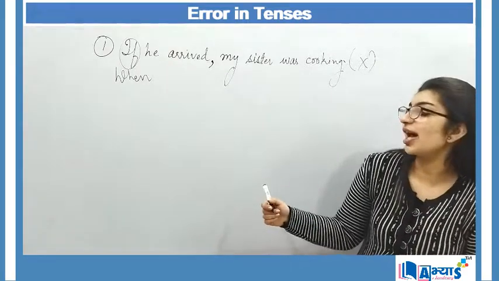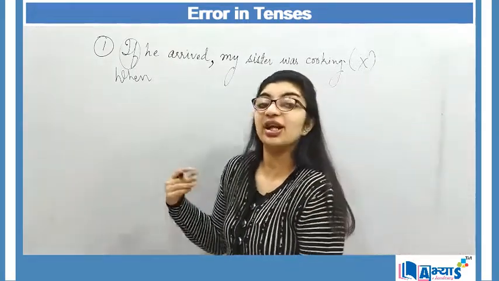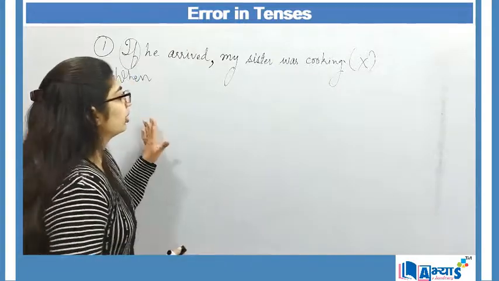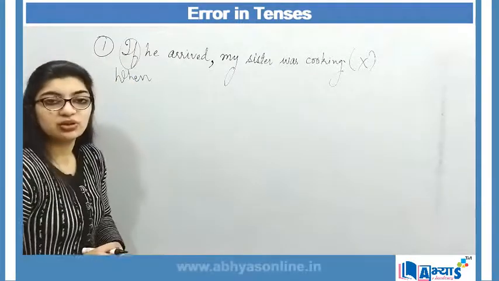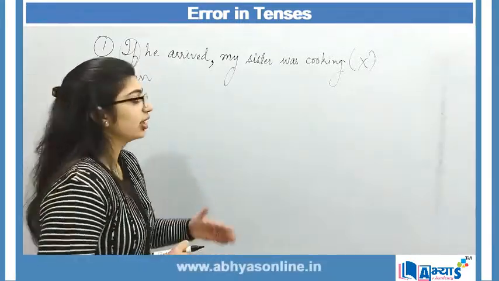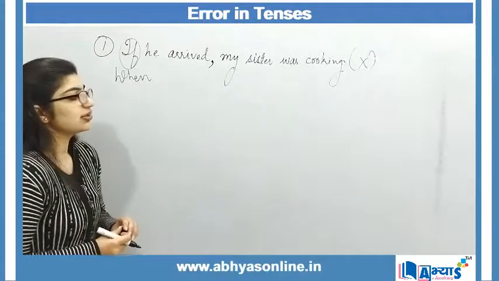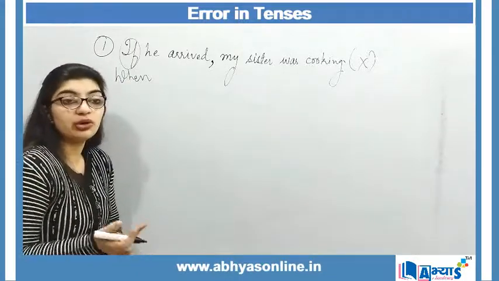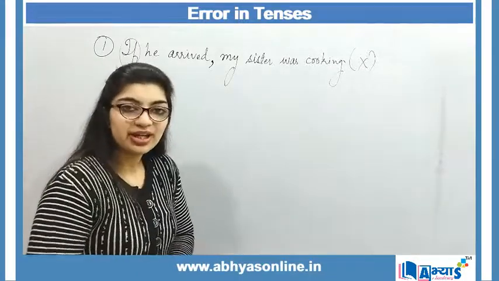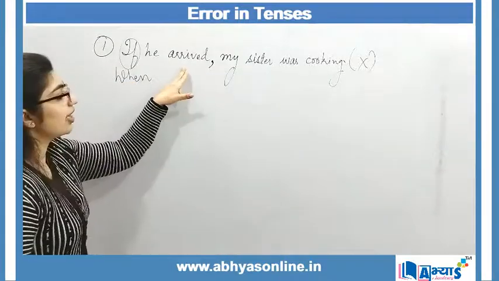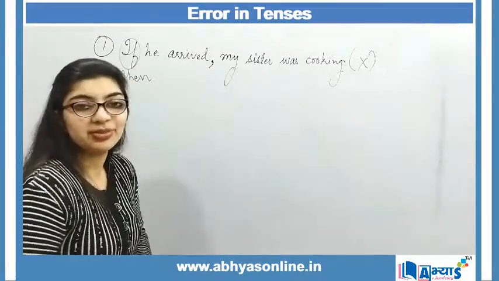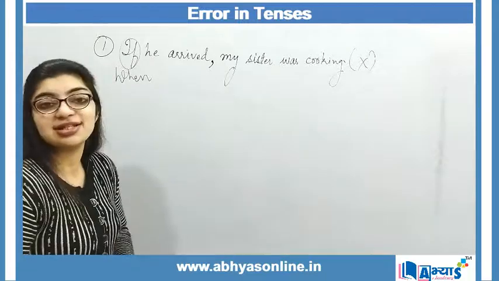If means that there is a condition. But here we are not there. The sentence doesn't look like that of a condition. It is just the sentence when you say that something was going on when another event took place. So when he arrived, my sister was cooking. That makes some sense. That makes the sentence correct.